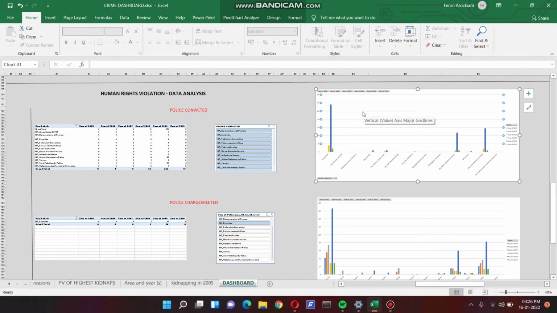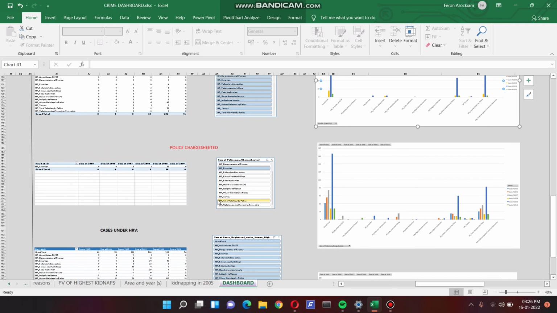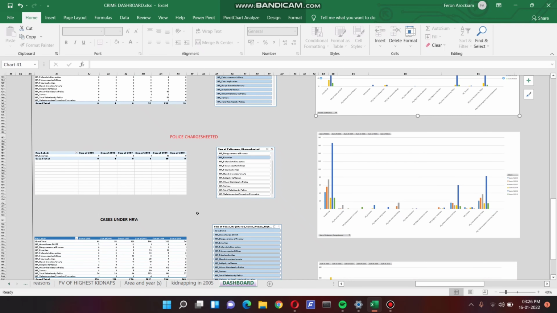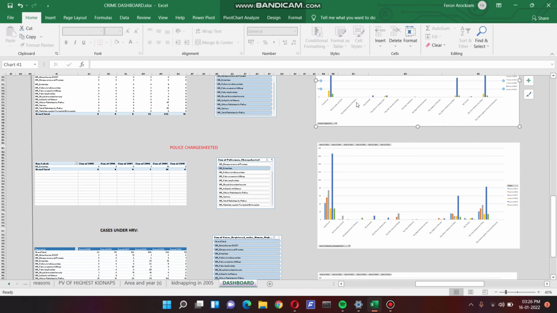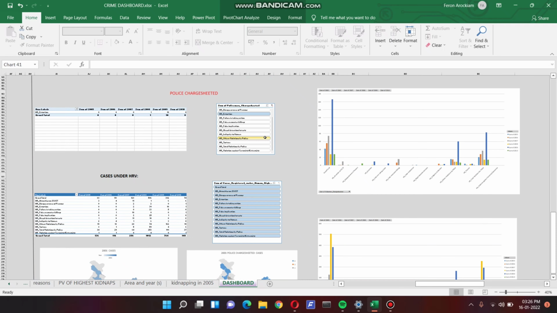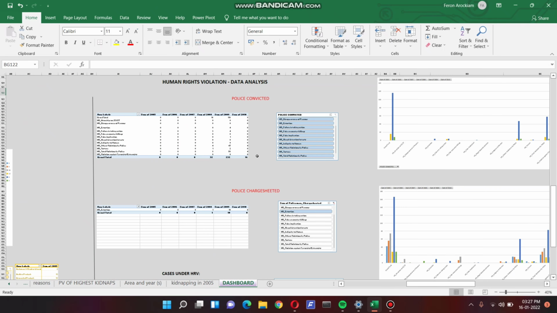Then we come to human rights violation data analysis. Here we have police convicted, police charge sheeted, and cases under HRV. We inserted all the pivot tables and pivot charts here. And that's it about human rights violation data analysis.